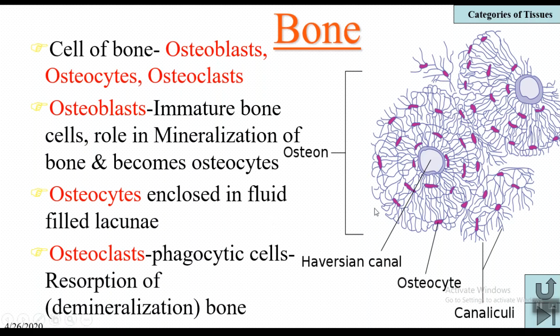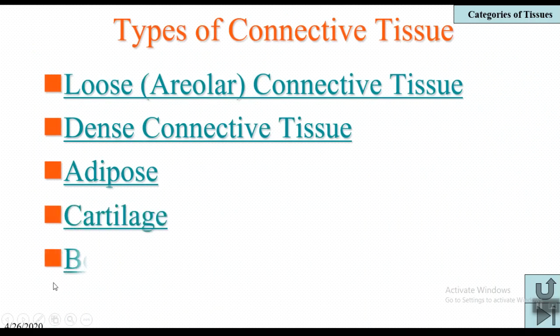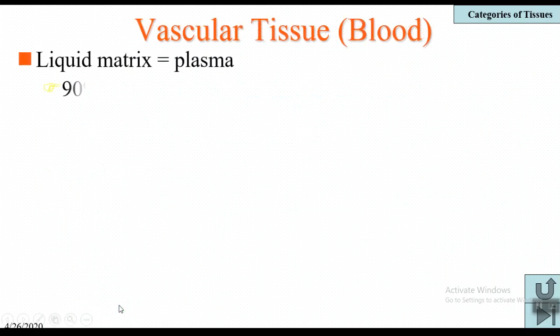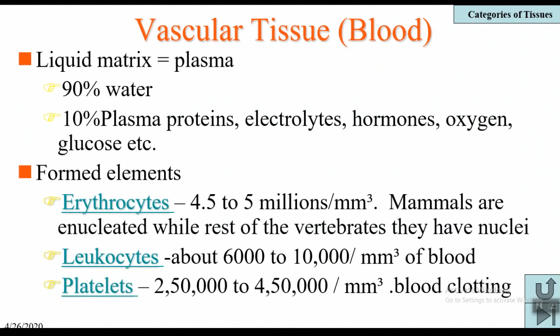This is about bone. Coming to the next type of connective tissue, that is blood. Blood is considered a fluid connective tissue and the red river of the body, and it is made up of liquid matrix and formed elements.